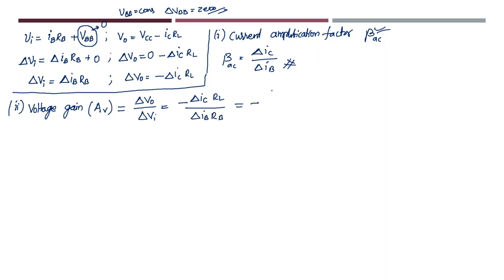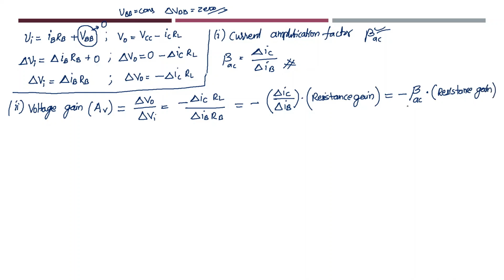This can be further written as delta IC divided by delta IB into RL by RB. RL by RB is nothing but resistance gain, that is output resistance by input resistance. This delta IC by delta IB is nothing but current amplification factor. So I can write minus beta AC into resistance gain.